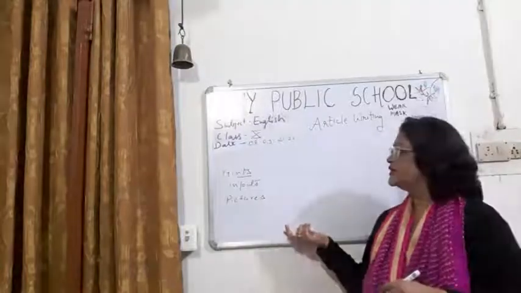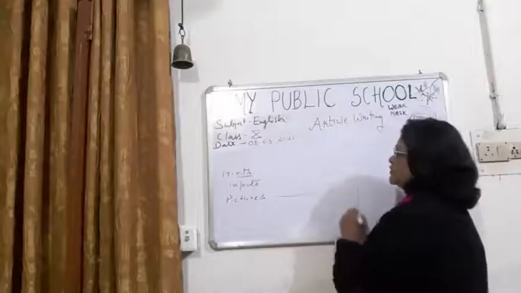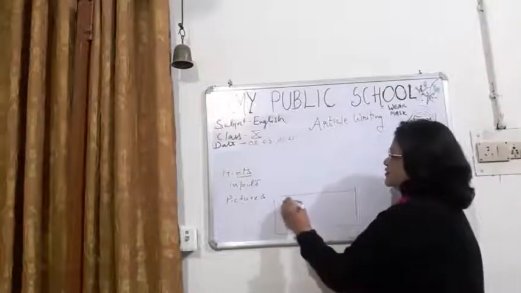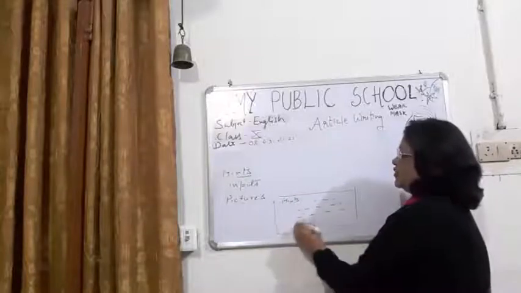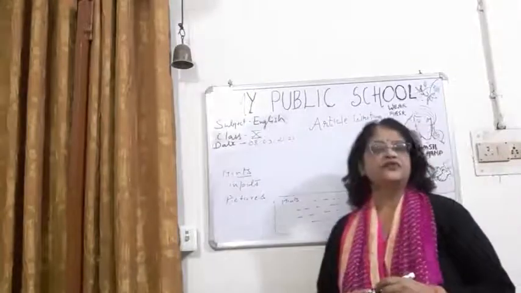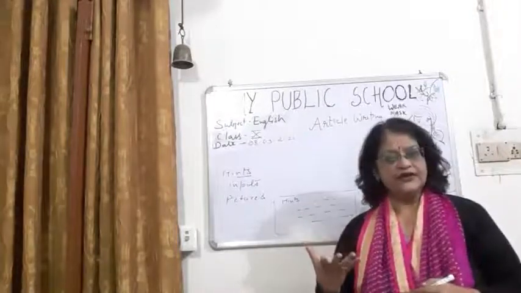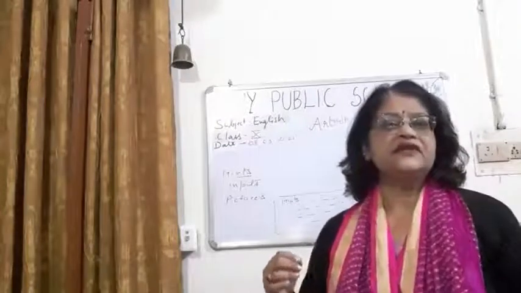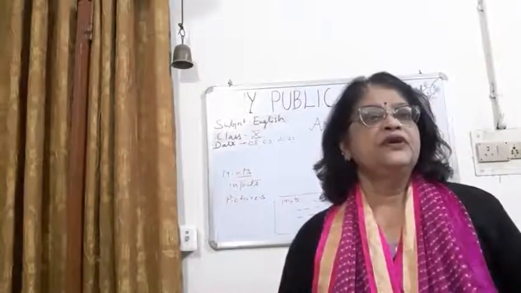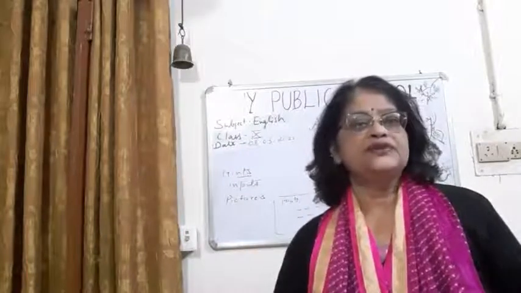Then children, what other input? That means a box must be given and hints will be given like that. Okay, so many hints are given in the form of points. You have to take one point and develop your own ideas. Okay, so many ideas you have to think. It doesn't mean, children, that if hints are given, you have to write only about those hints. No, it's not that.